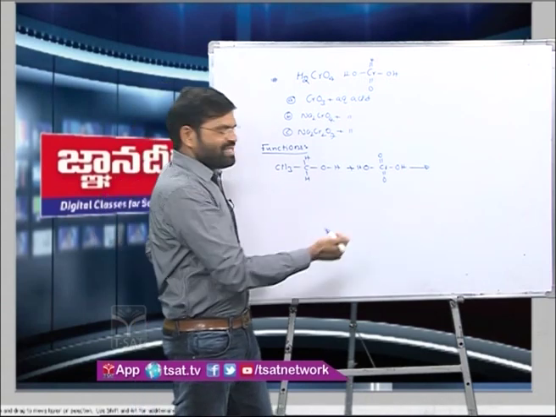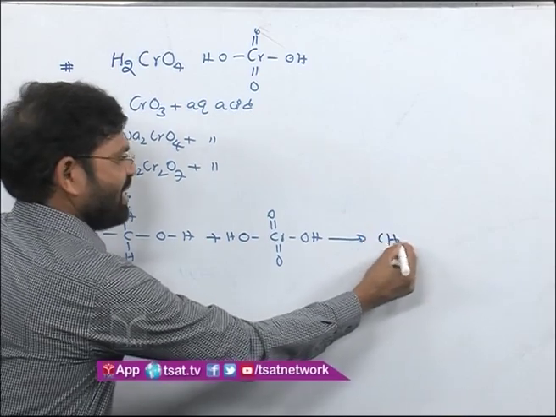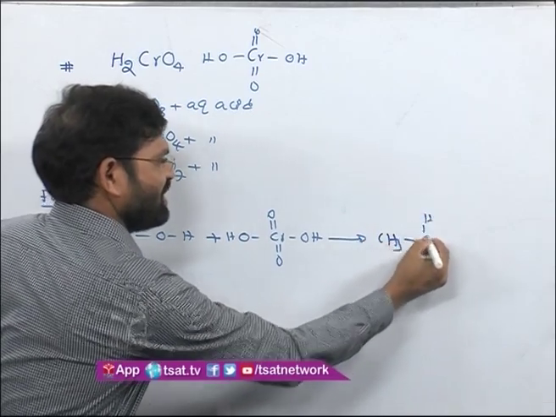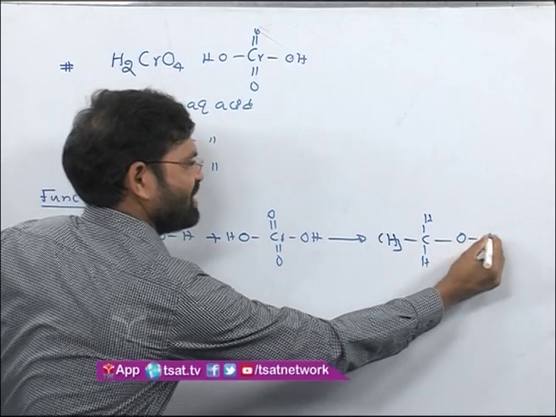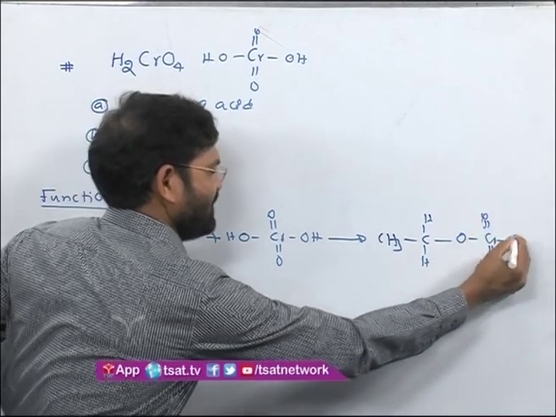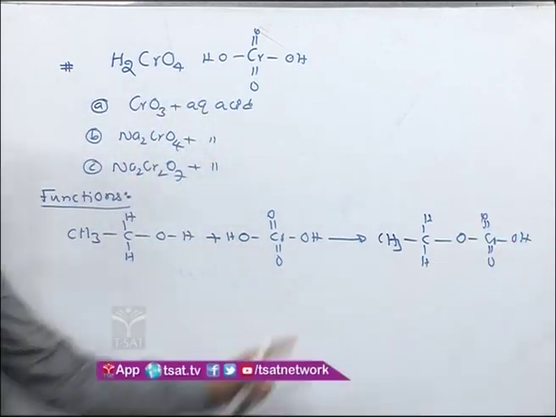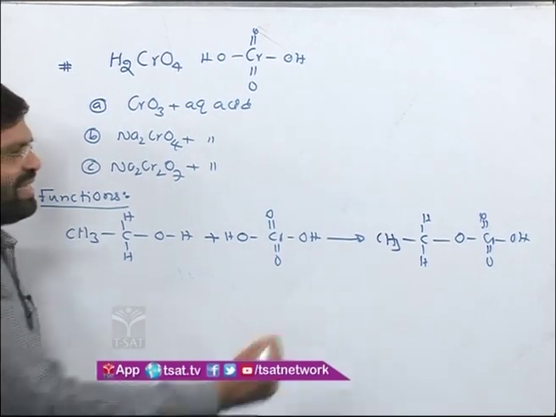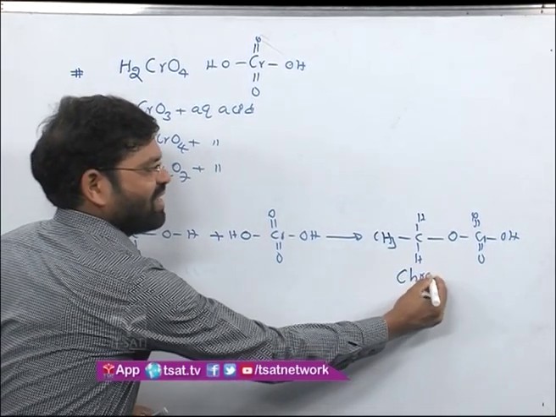Now, first of all it provides an ester, with hydrogen, hydrogen, then oxygen, Cr double bond oxygen, and here OH. This ester you call a chromate ester.